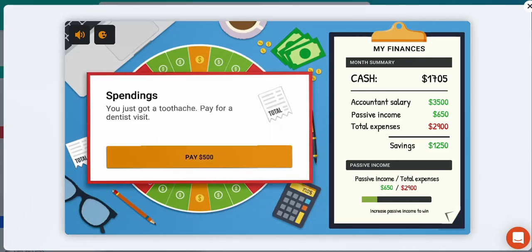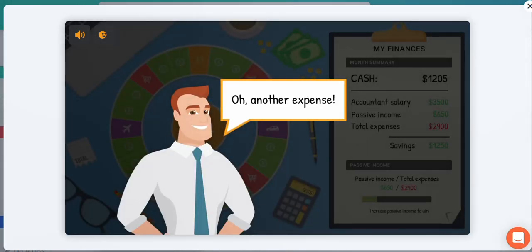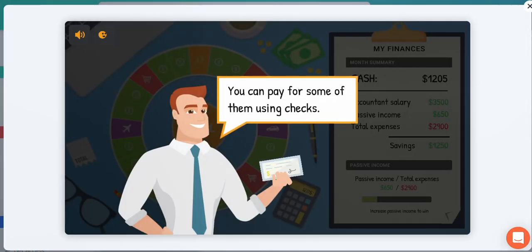Ooh, we had a toothache. Unfortunately, we had to go to the dentist. So sometimes medical problems do occur and I have to go to the dentist and I have to pay the $500. I do have enough money, so that's good. Let's pay. We do have another expense.